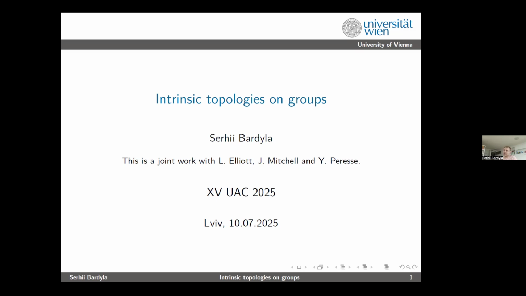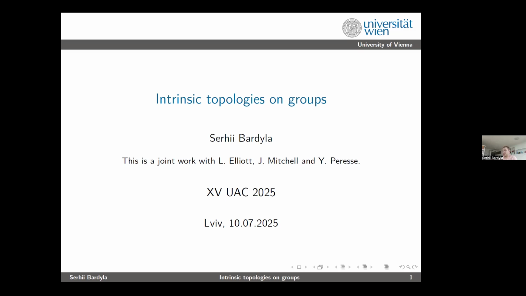Because as you know, the aim of topological algebra is to investigate sets endowed with two structures, algebraic and topological, and investigate them simultaneously, like how topological structure implies algebraic one and how algebraic influences topological structure. In this particular case, that's why I hope this talk suits the topic of the conference. It's an algebraic conference, so these topologies will be generated completely by algebraic structure. It will be really another description of algebraic structure in topological language.